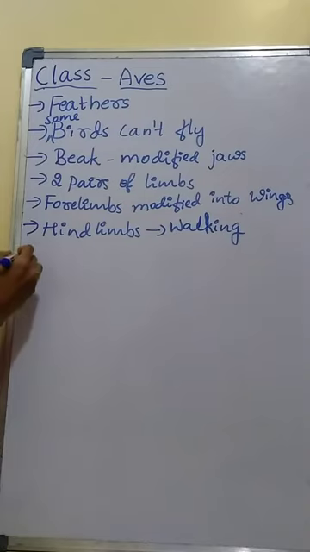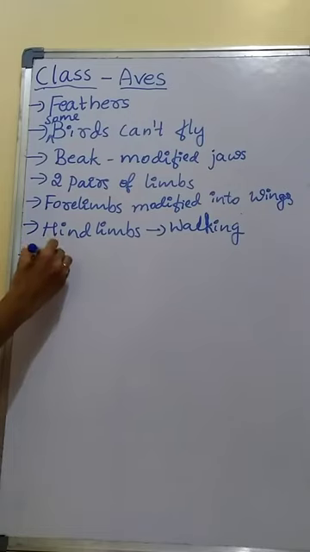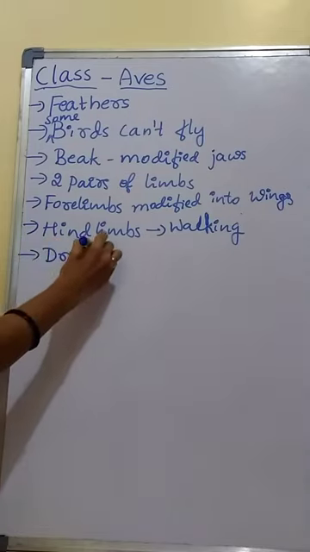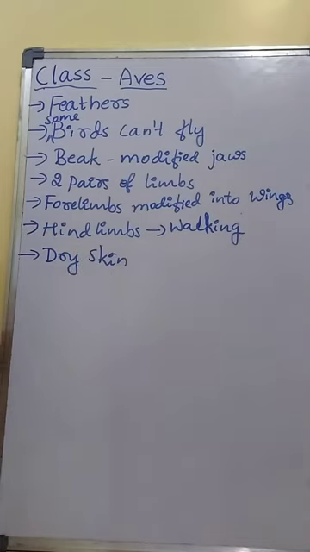Then skin. Skin of the bird is dry and usually glands are absent, but oil glands are present at the base of the tail. At the base of the tail, oil glands are present, but the skin of the bird is dry.